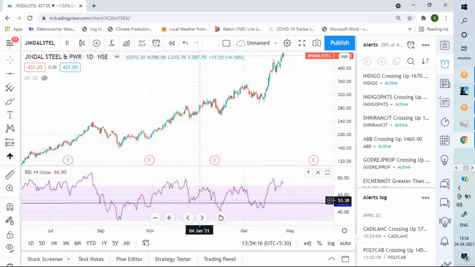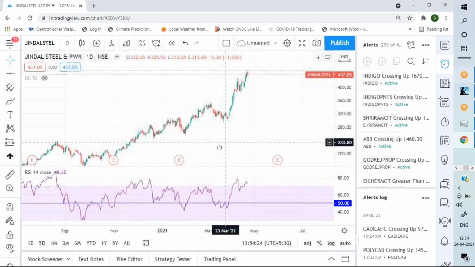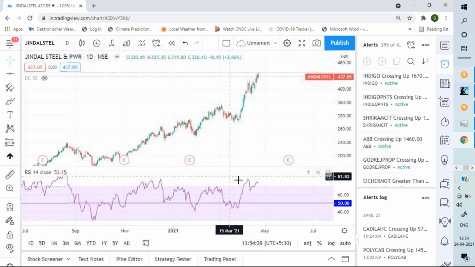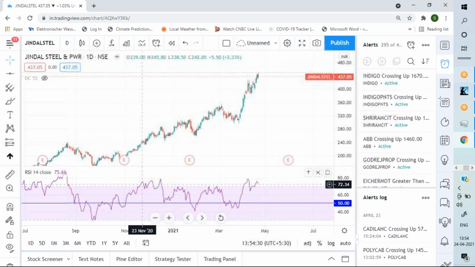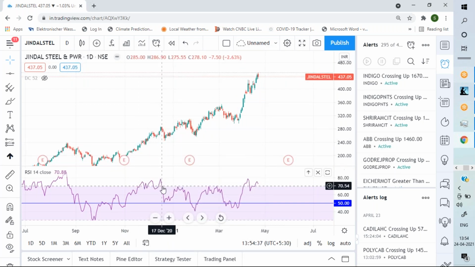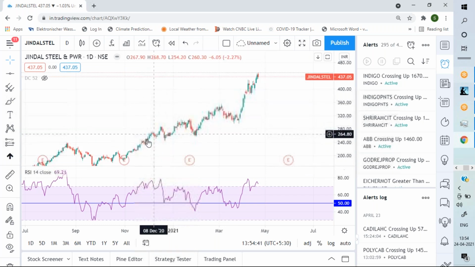Now this is a very orderly move. You can see it is coming, giving you a buying opportunity at these levels, and you are buying. But now what it has emerged into is a kind of momentum zone like this. See, 72 when the price was 216, and here again 70, the price is around 282, around a 30% rally.